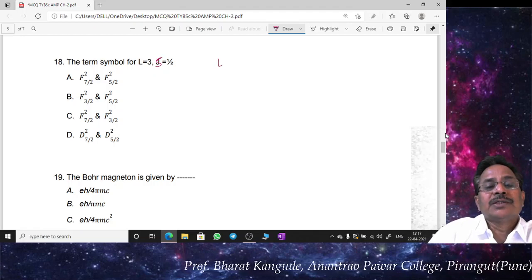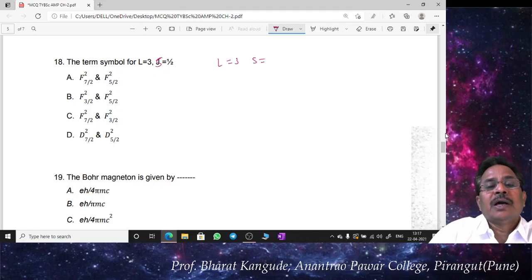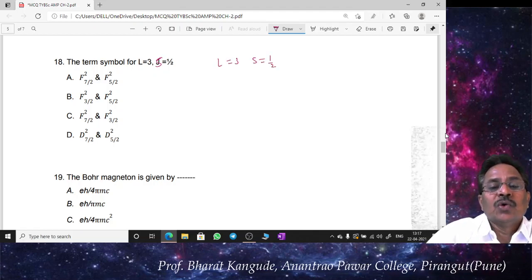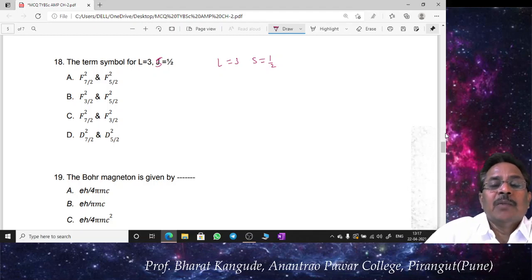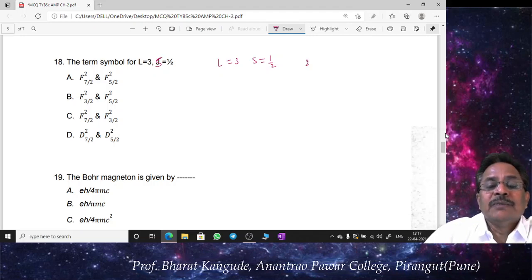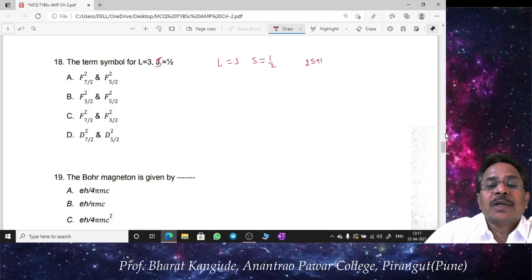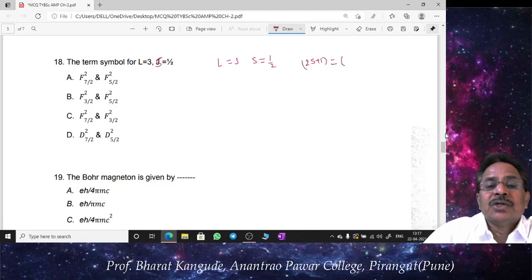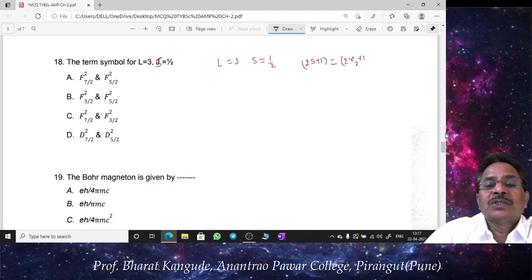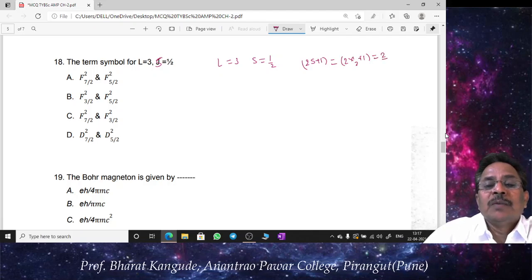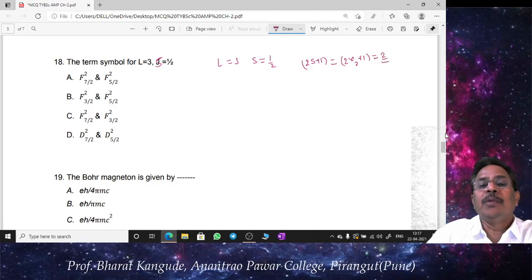So L bar is equal to 3 and S bar is equal to 1/2. If I am given S bar and L bar, I can find the multiplicity, which is given by twice S plus 1. So this is 2 into 1/2 plus 1, that is going to be 2. So the multiplicity of all the terms is going to be doublet.